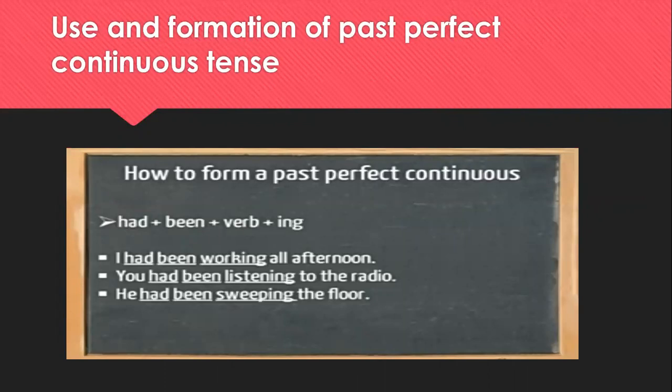Now, students, if you see the proper rule for writing past perfect continuous tense: had plus been plus verb plus ing. Okay. Now, see the example. I had been working all afternoon. You had been listening to the radio. Next is, he had been sweeping the floor.